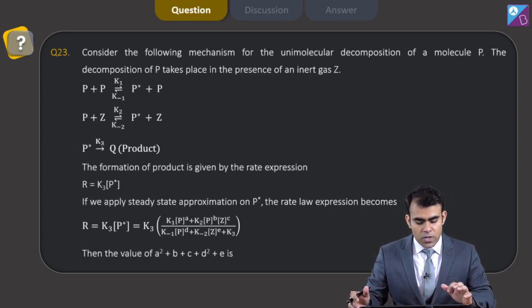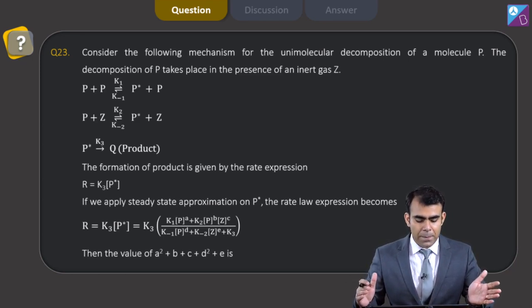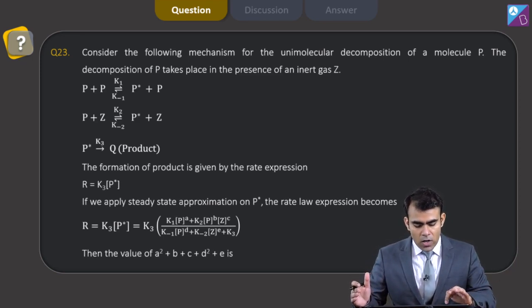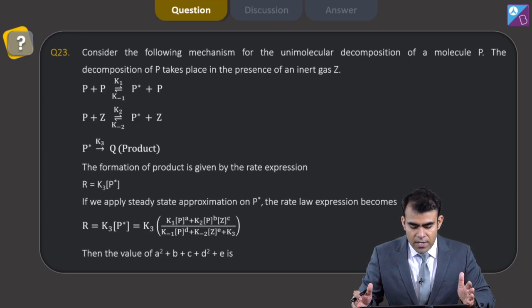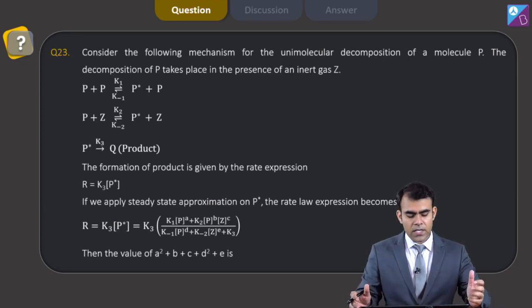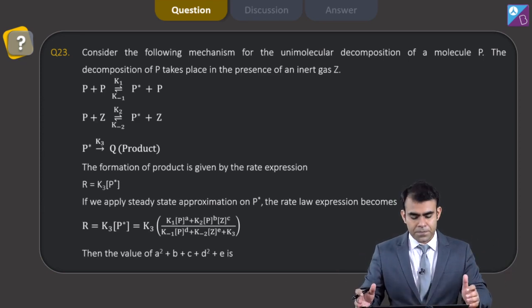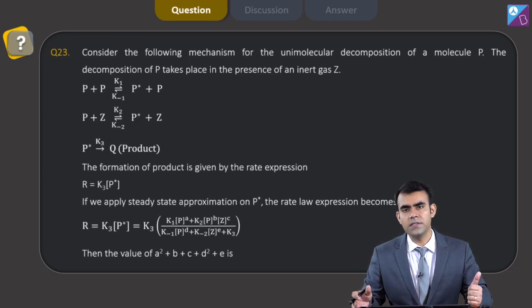So I have to convert it into my reactant or products, for example P or Q. I cannot write it in this form. So if we apply steady state approximation on P star, the rate law expression becomes R equals K3 P star, or K3 times the term in brackets, then the value of A square plus B plus C plus D square plus E is.